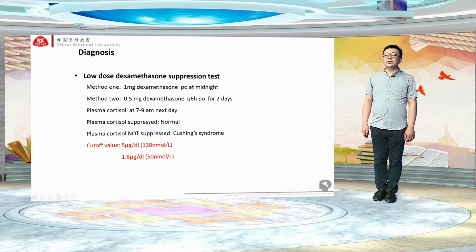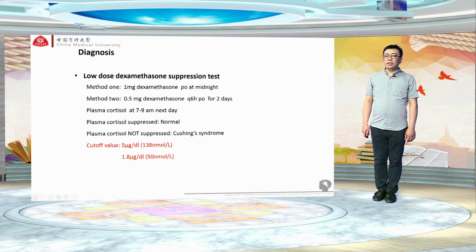And in order to diagnose this patient is suffering from Cushing syndrome, it is necessary for us to do low-dose dexamethasone suppression test. We have two methods. For example, 1 milligram dexamethasone at midnight, and method 2, 0.5 milligram dexamethasone Q6 hour for 2 days.